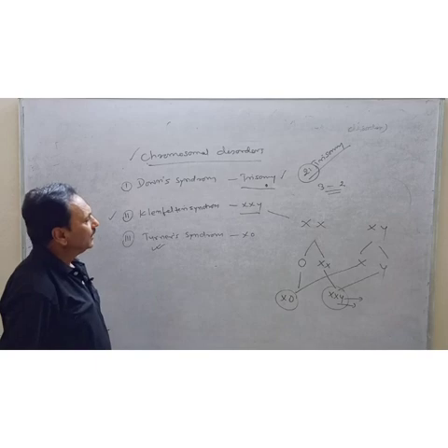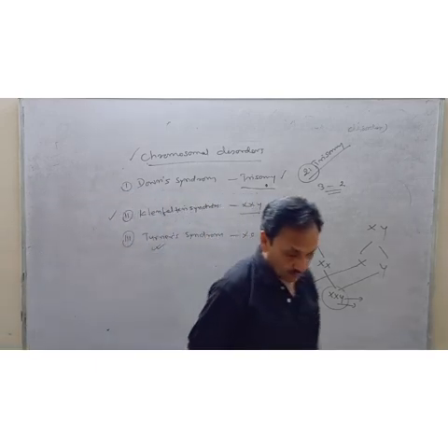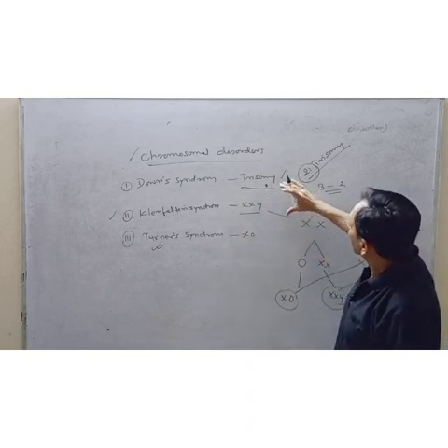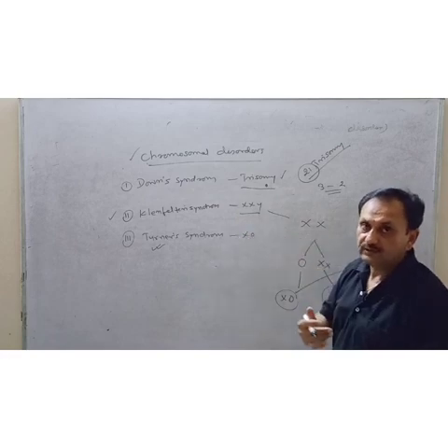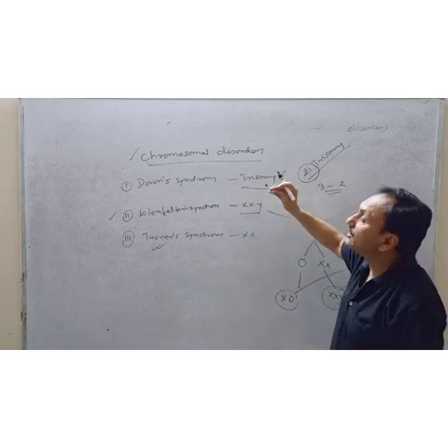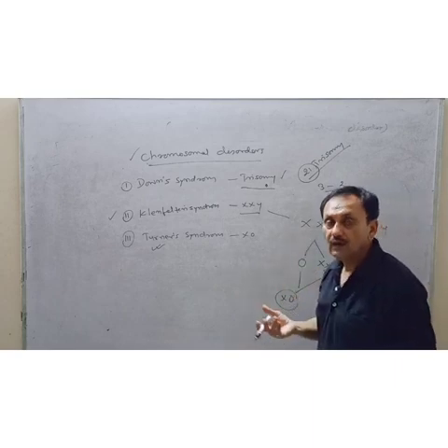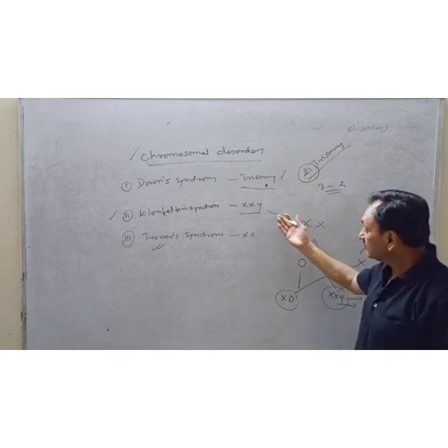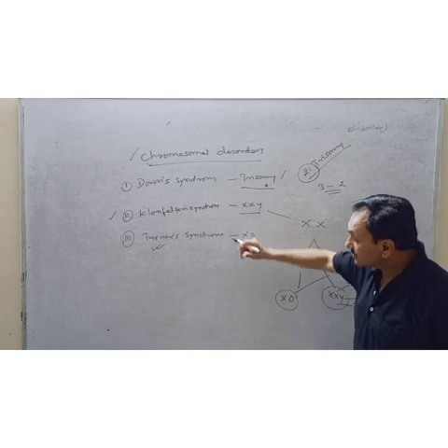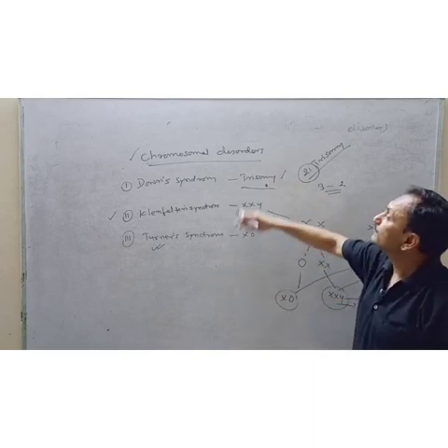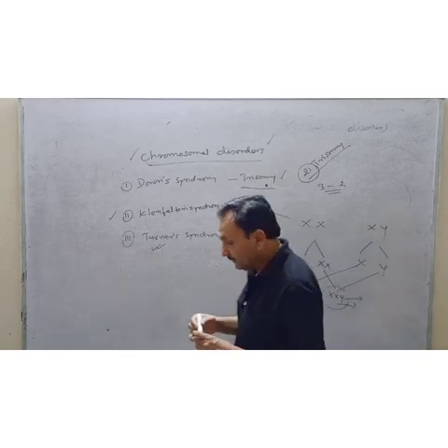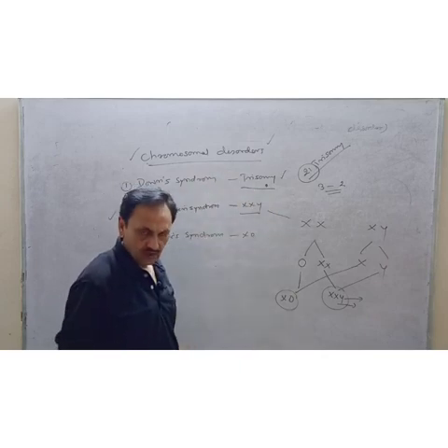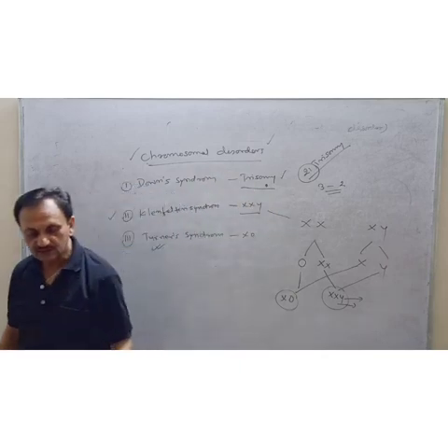Students, go through the symptoms and causes of all these diseases. The first thing is very important. The questions are like this: What is Down syndrome? What is the cause of Down syndrome, and what are its symptoms? In the same way, what is Klinefelter syndrome, and why does it take place? What is Turner syndrome, and why are they called chromosomal disorders? And what do you mean by non-disjunction? So these are the disorders. In the next class, we will discuss mutation.